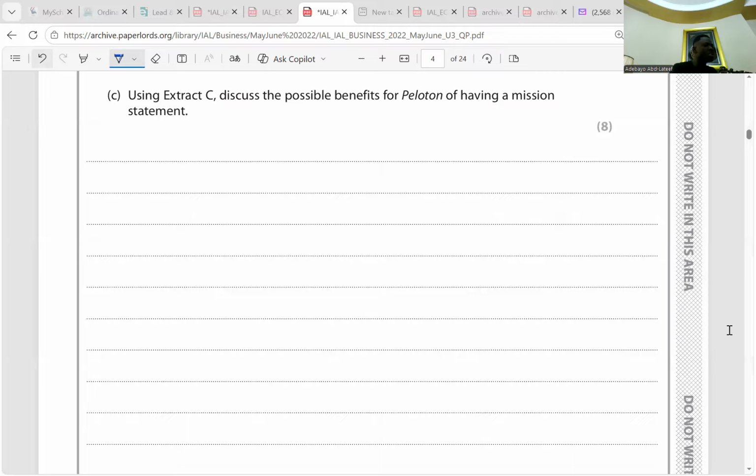Number 1, Peloton's mission sets out what the business does by stating that they want to connect the world through fitness and how they are going to meet the needs of the customers by empowering people to be the best version of themselves. Here it's referring to its employees. That's one benefit. 2, Peloton's mission statement is simple and clear, which may act as a source of motivation for employees. That's another point.